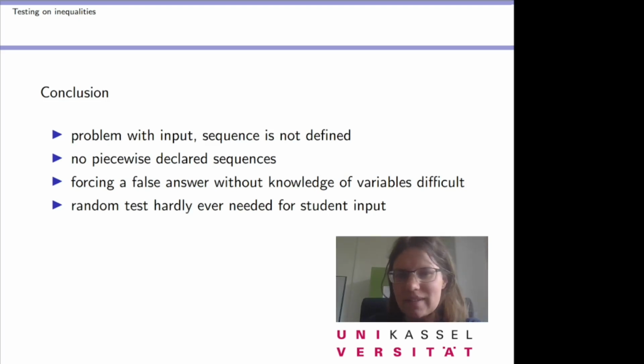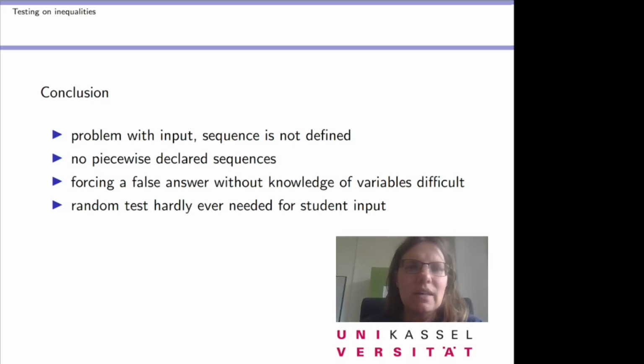That produces an error, and then they get some weird feedback. We can't allow piecewise declared sequences, because there you might be able to produce wrong answers from our feedback tests. But as far as I know, Stack doesn't allow piecewise declared functions as input.